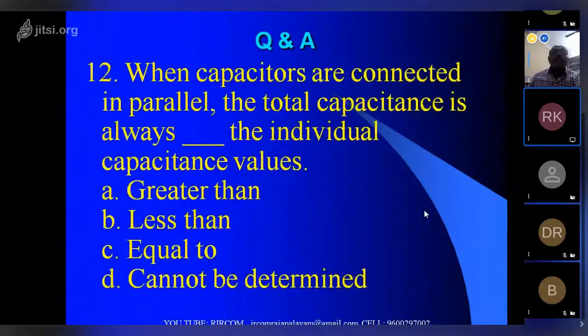When capacitors are connected in parallel, the total capacitance is always greater than the individual value.